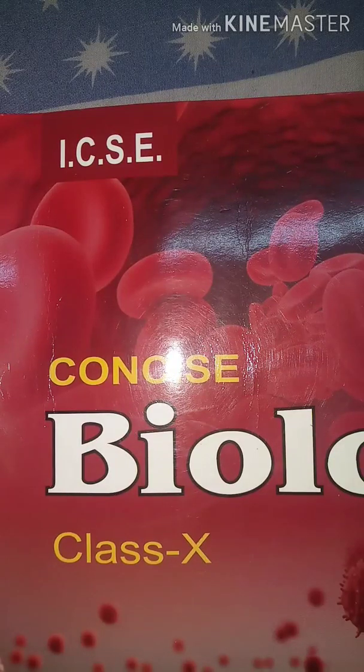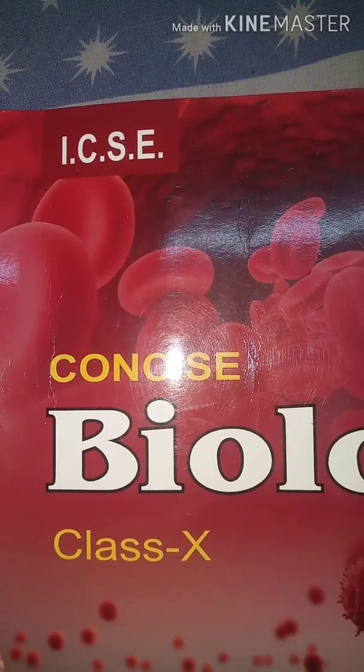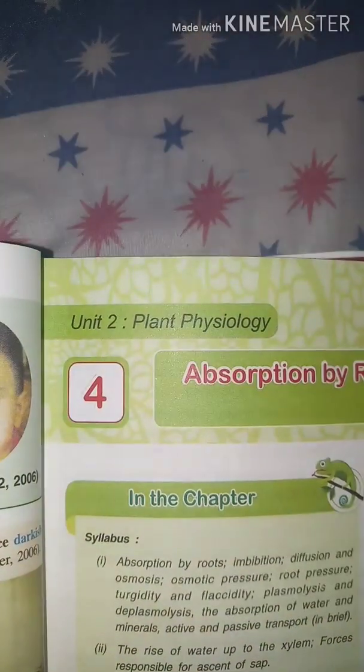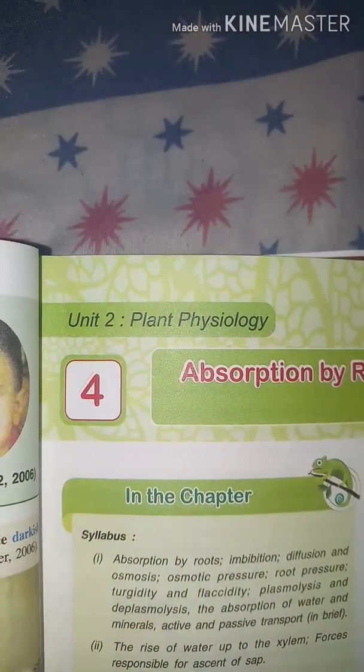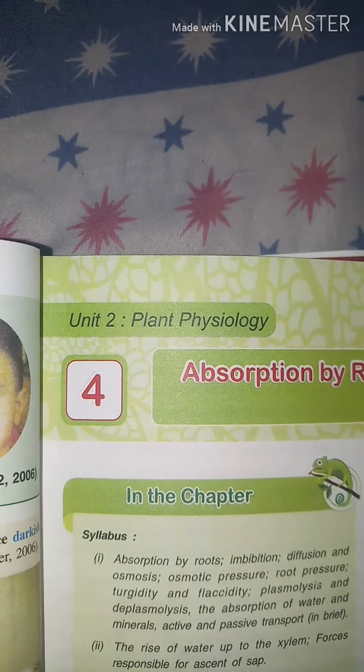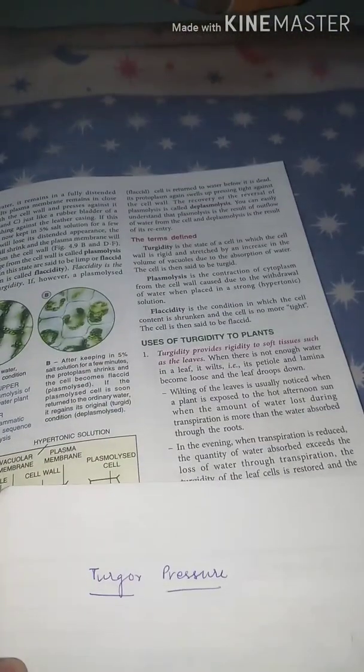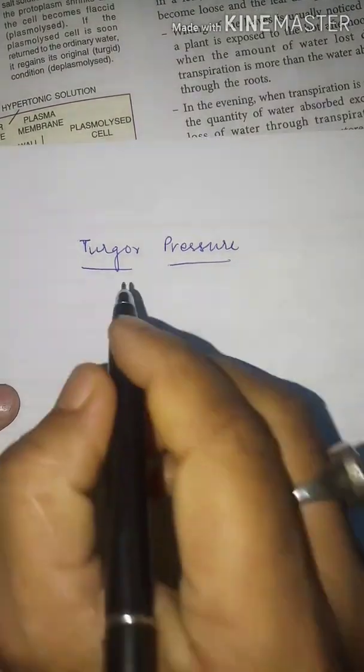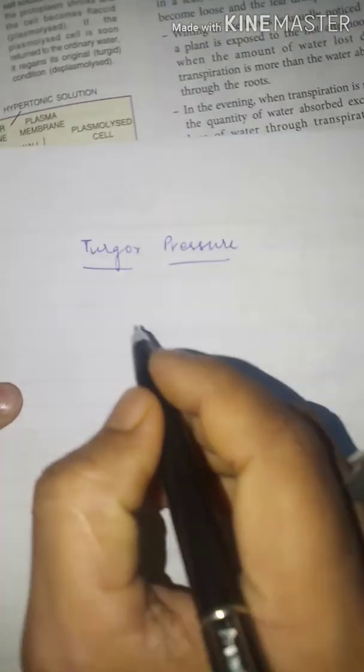Class 10 Biology. Good morning, students. Today again we will continue the same chapter 4, absorption by roots. First topic is turgor pressure.